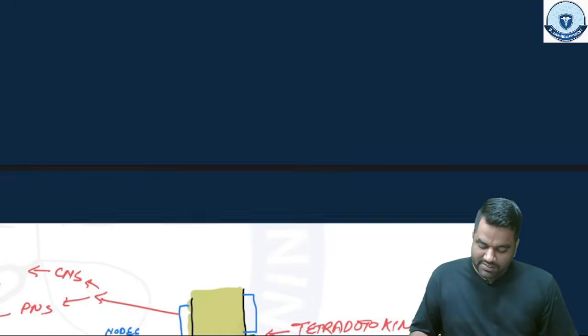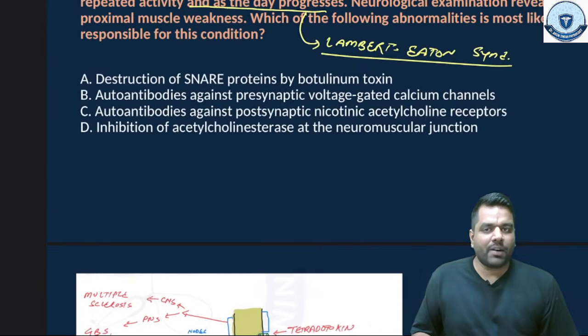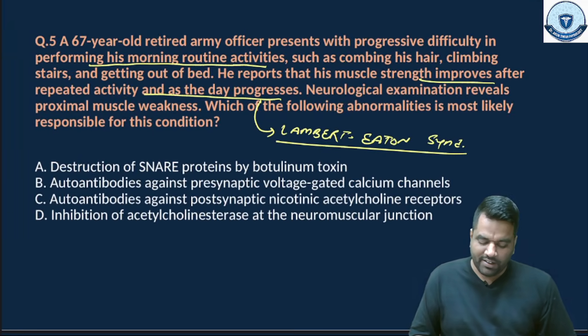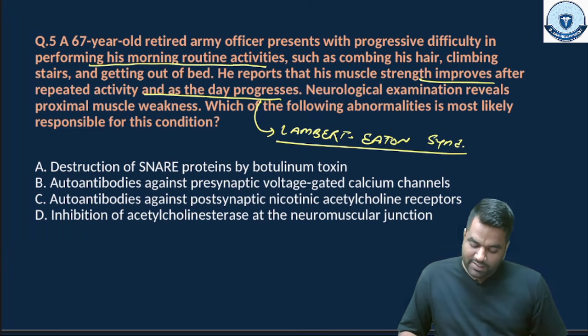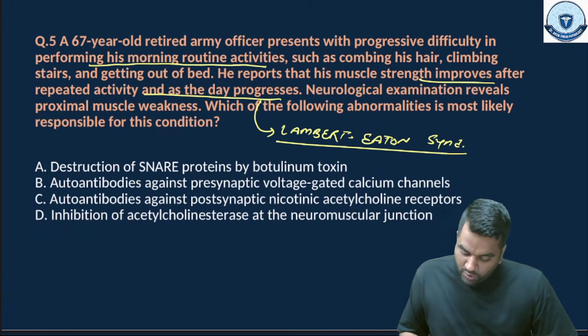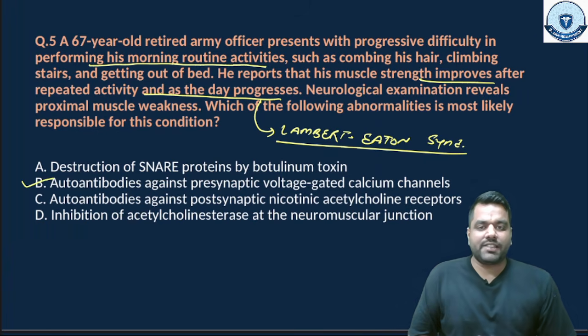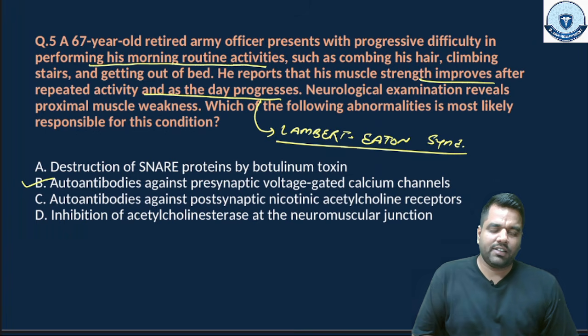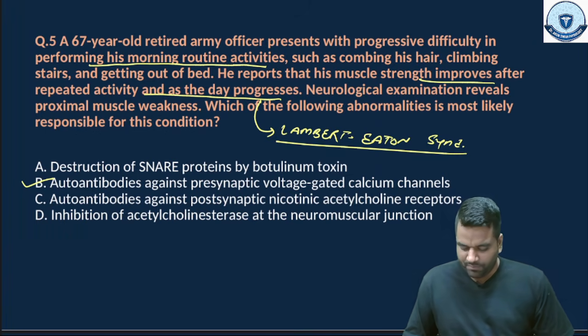So this is the same scenario. If you can make the proper diagnosis, guys, you can easily identify the right answer. And the right answer of this question is autoantibodies against the presynaptic voltage-gated calcium channel. This was the right answer of this question, right?